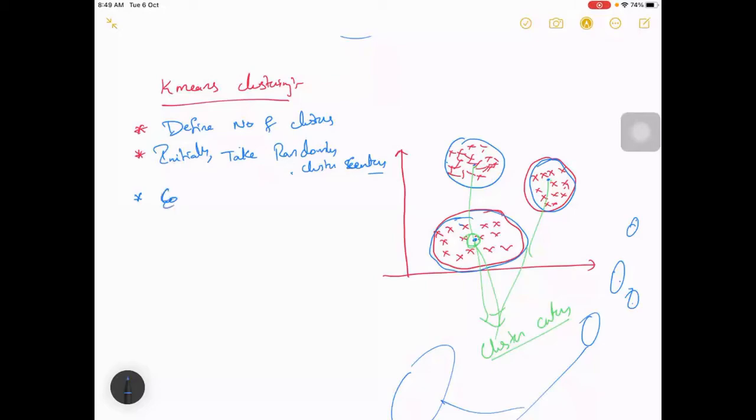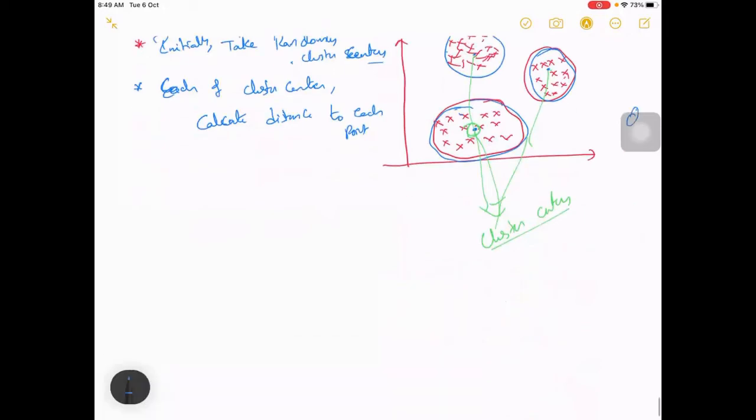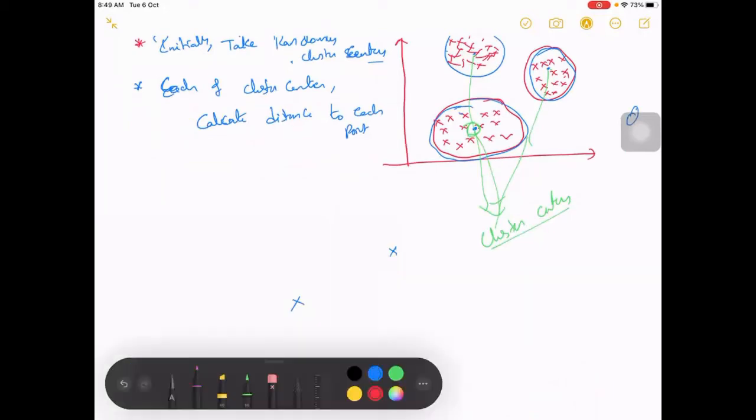From each of the cluster centers, calculate the distance to each point. So what we'll be doing is, let us say these are the 2 cluster centers, and you have data points everywhere here.